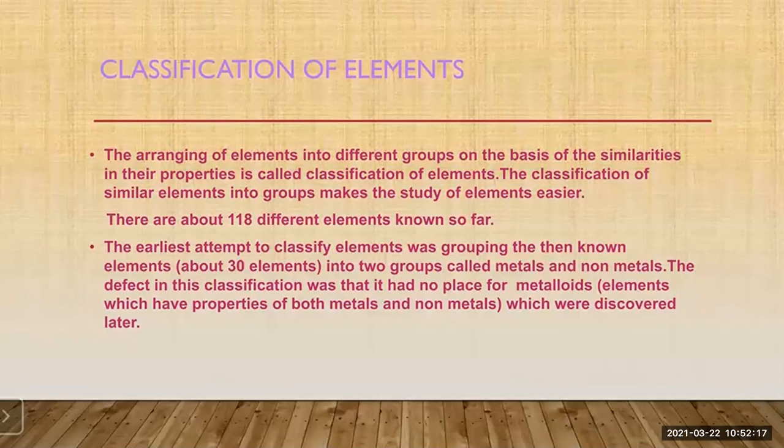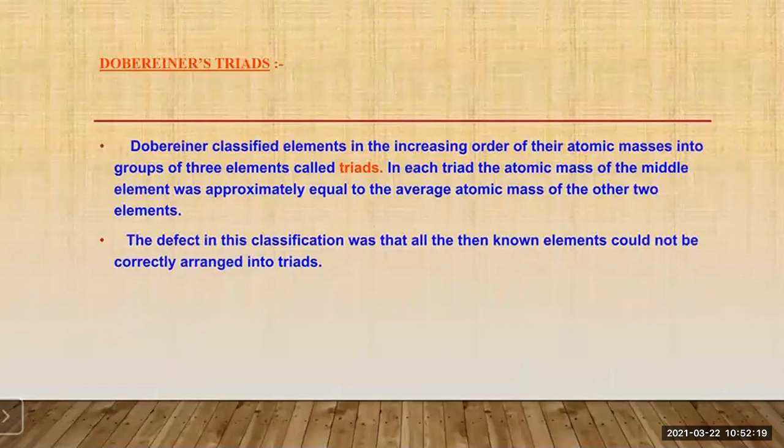Then different scientists tried to classify these elements. Now let us study one by one. Now the first one among them was the Dobereiner triads. Okay. Now in the year 1817, Dobereiner, he was a German scientist. Okay. So he proved that the properties of the elements are related to their atomic masses.